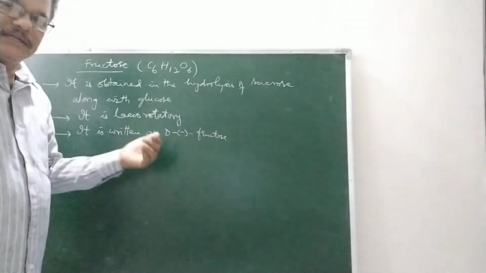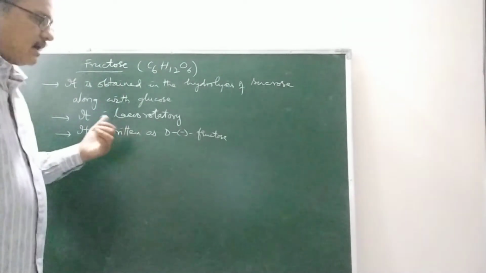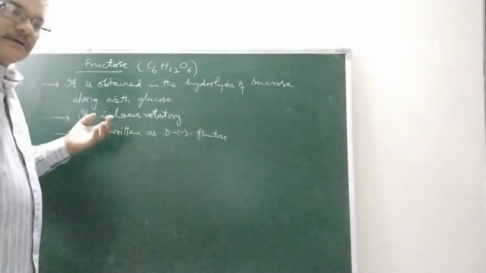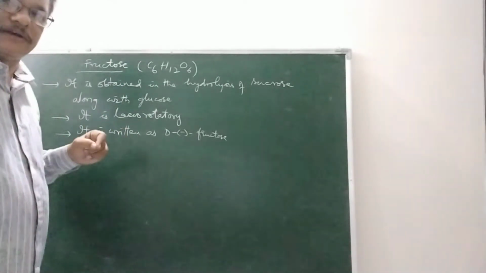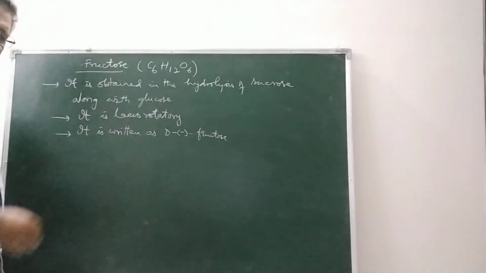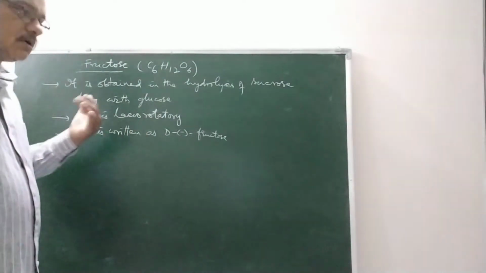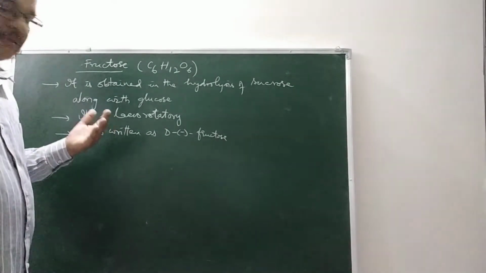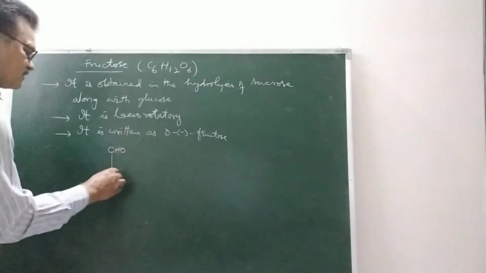Capital D and capital L indicate the spatial arrangement of hydrogen and OH at the highest numbered chiral carbon, the one next to the primary alcohol. What is the basis for the D and L forms? How do we determine whether it is a D form or L form? The basis is glyceraldehyde.